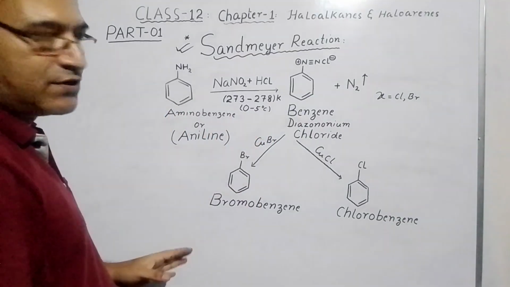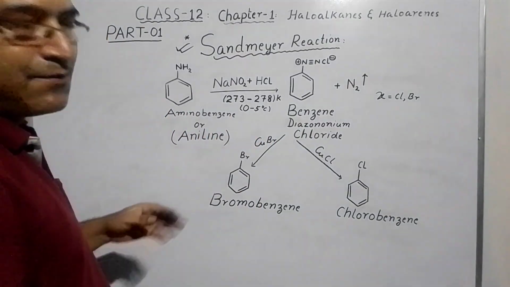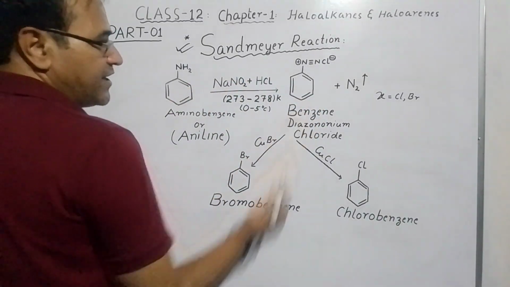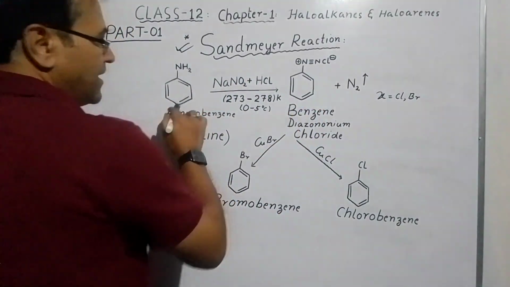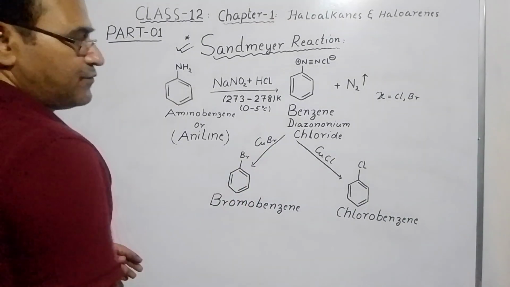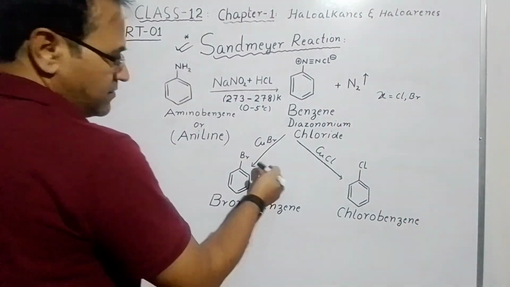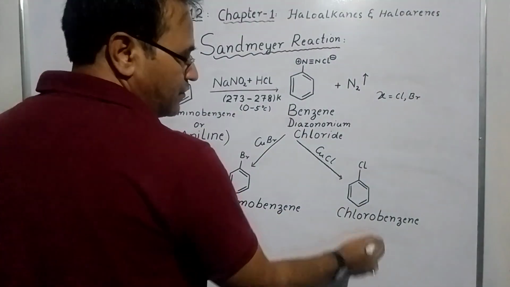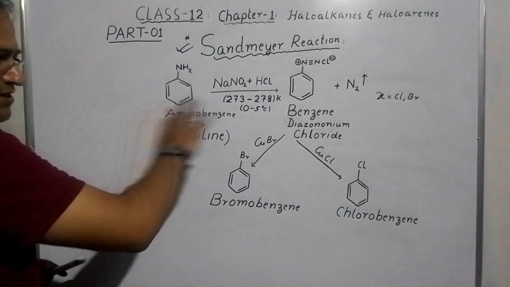Now I am going to cover the mechanism in my part 2. I will show you how the mechanism goes from aniline to benzene diazonium chloride, and how it reacts with cuprous bromide to give bromobenzene, and cuprous chloride to give chlorobenzene, in my next lecture.